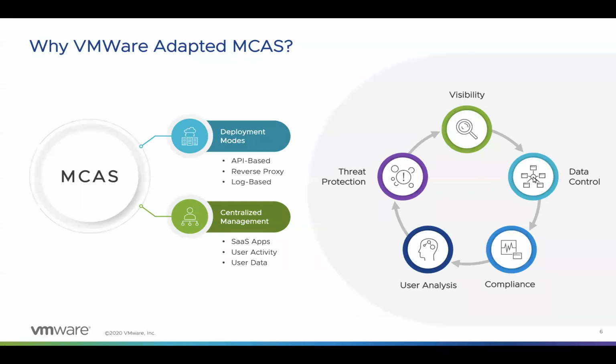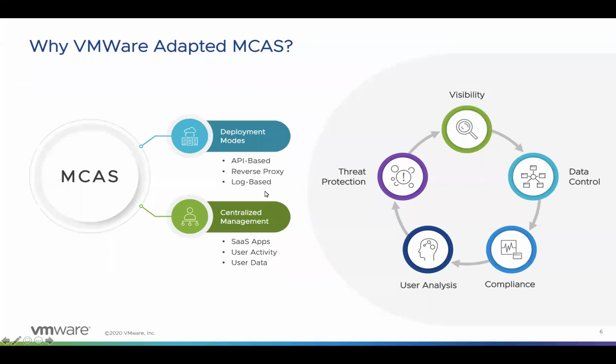By this, we can protect the sensitive information wherever it resides in the cloud. Next is the compliance part. It helps us to assess the cloud apps to check if they meet the relevant compliance requirements. And MCAS specifically provides out-of-box visibility for various compliance standards like PCI, HIPAA, PII, etc.